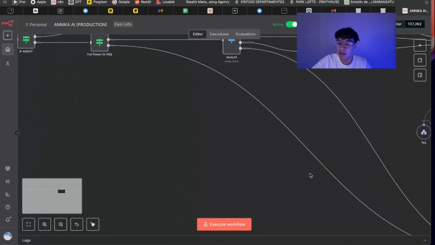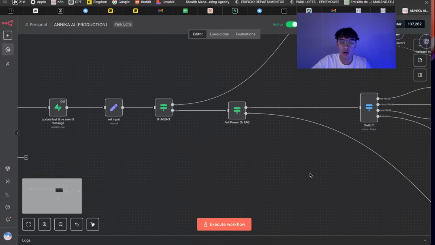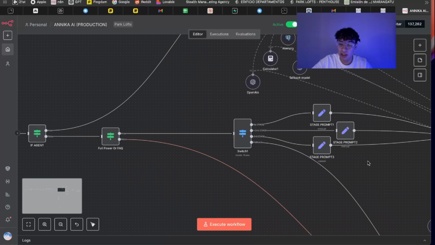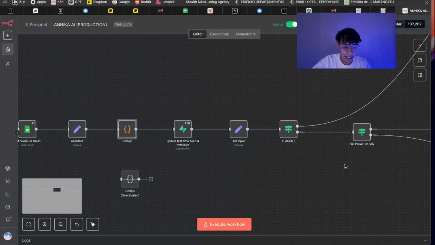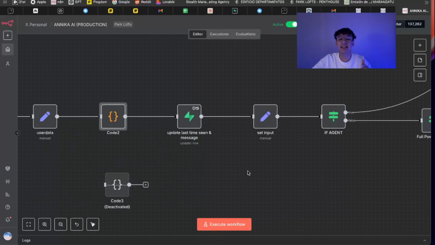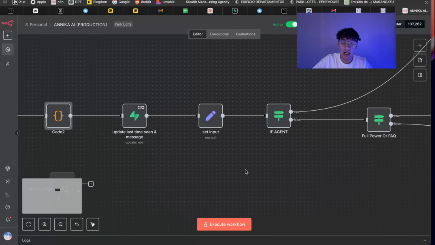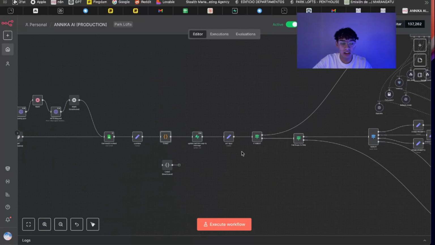We just use a cheaper agent in here that answers all the FAQs. If not, we use the main agent. I will show you guys in a little bit. So right here, we updated the last time seen, as I told you guys. We set the input because it got lost in here.